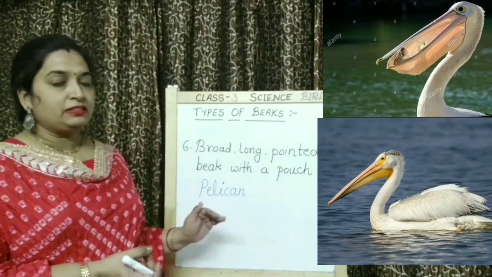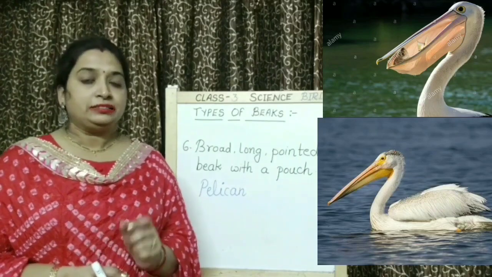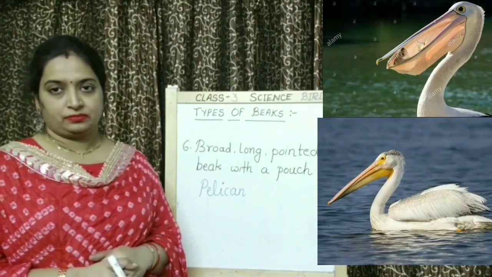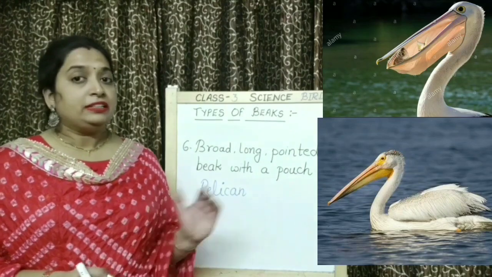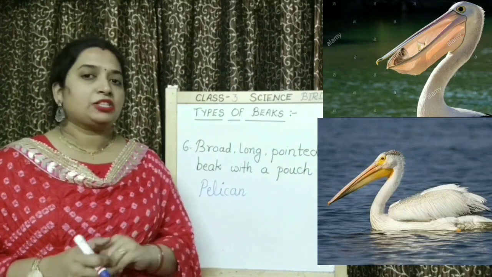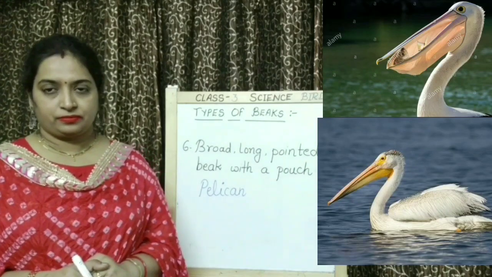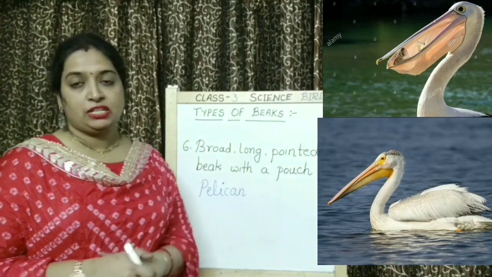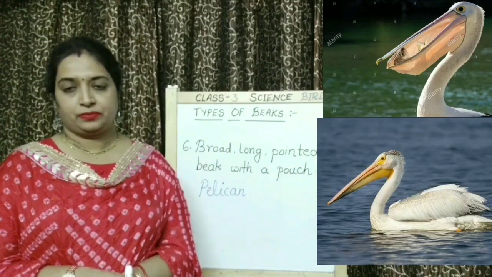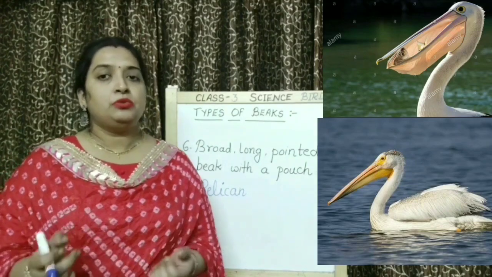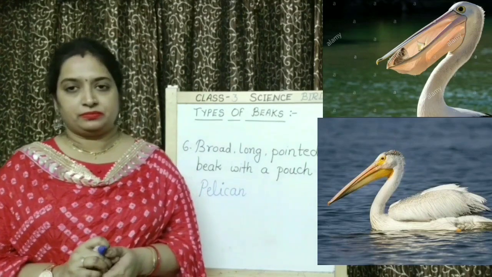So these birds, they have to catch the fish. That's why they have a long beak. If they had short beak, they would not be able to catch the fish. Also children, pelican has a pouch in their beak. Why? This pouch helps them to drain out water.